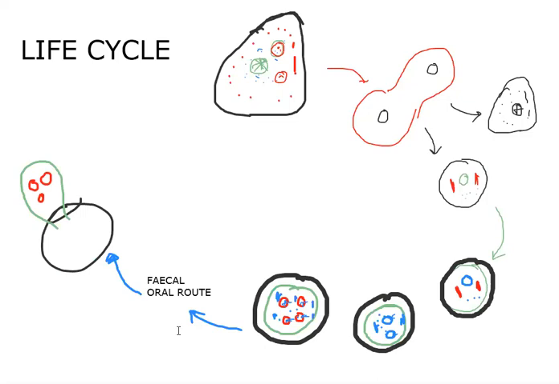This process is called excystation. The stage that comes out is said to be the metacyst.